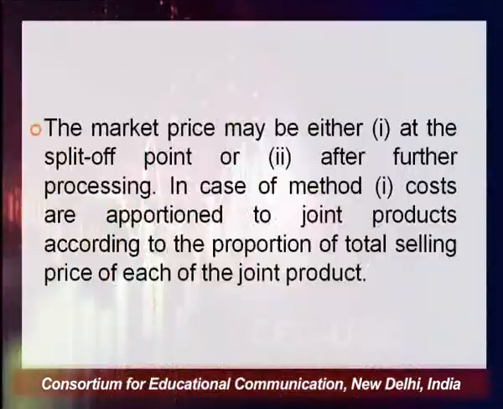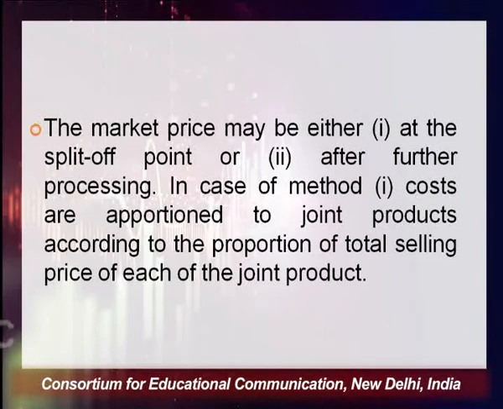The market price may be either at the split off point or after further processing. When you say market price is the common method, market price of which stage? There are 2 stages. One is the stage where the split off has taken place. So, should we take the split off stage market price, or the market price of the product finally produced in that factory or process?